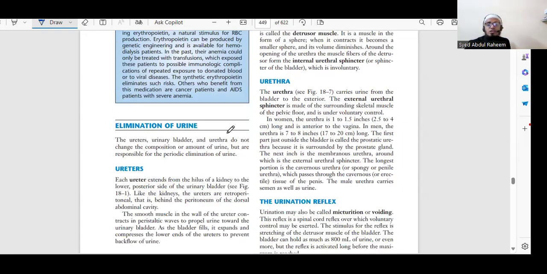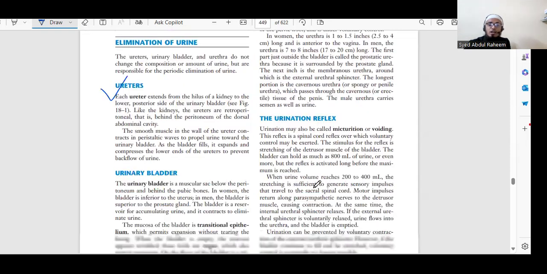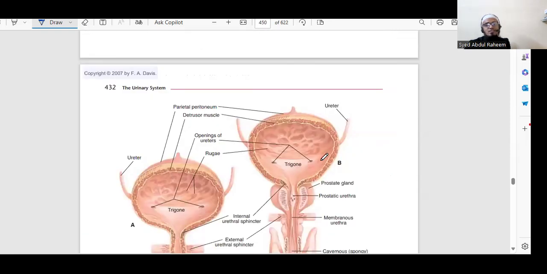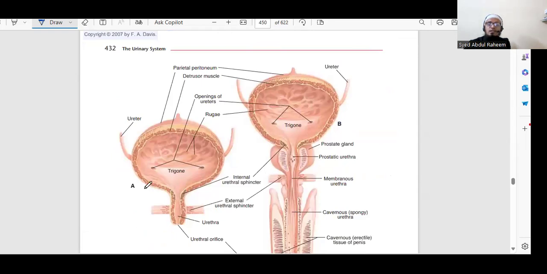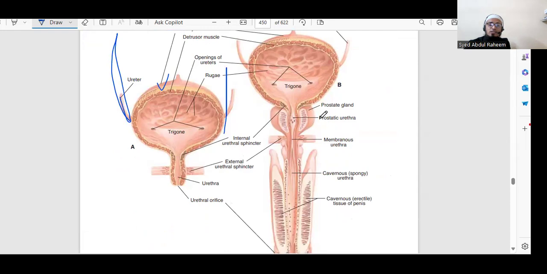For the elimination of urine, we utilize the urethra, and we have urine reflexes also. These are the urinary bladder and the parietal peritoneum. This is the ureter, which connects the kidney to the urinary bladder. These are the sphincters: the internal sphincter and the external sphincter.